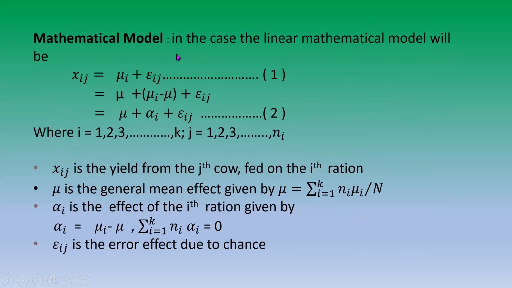Now the mathematical model. In this case, the linear mathematical model will be x_ij = mu_i + epsilon_ij. Students, here you have to observe that this x_ij